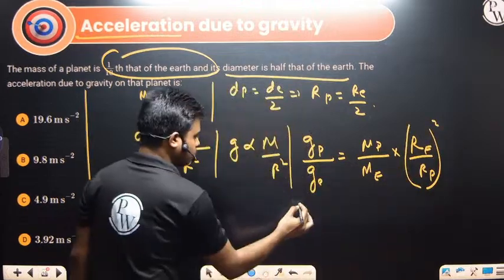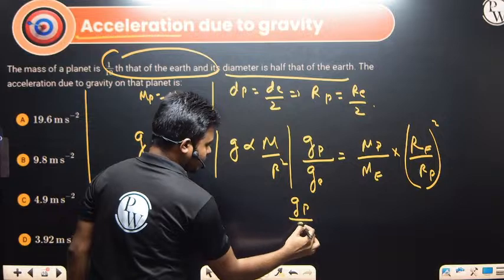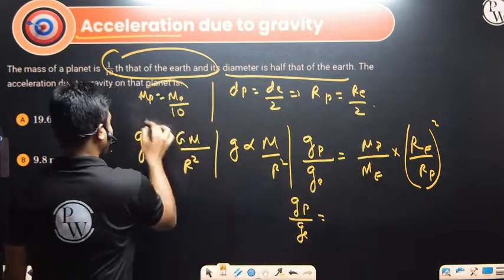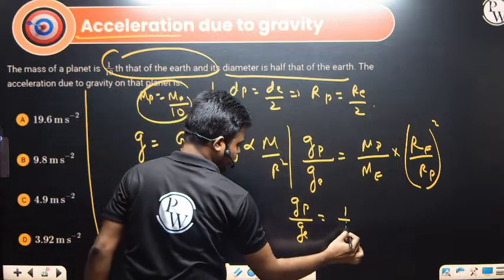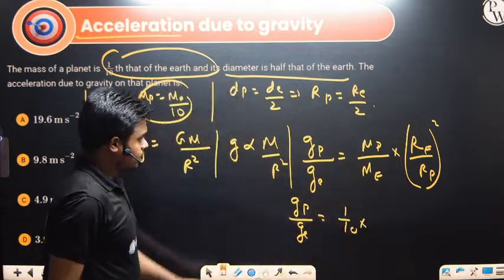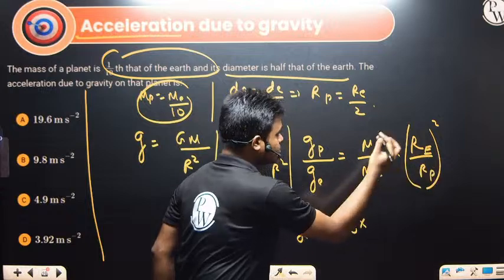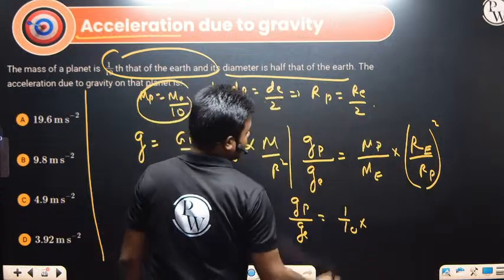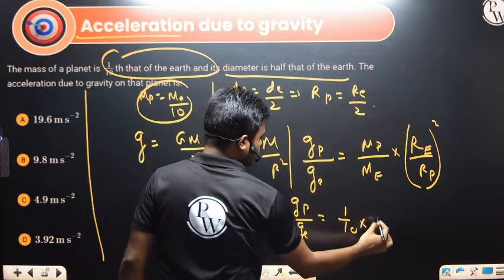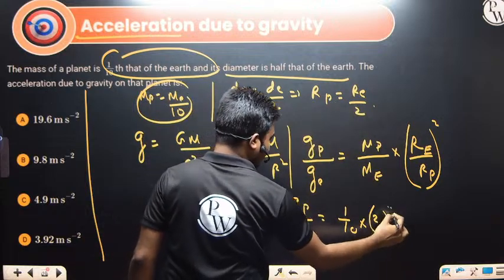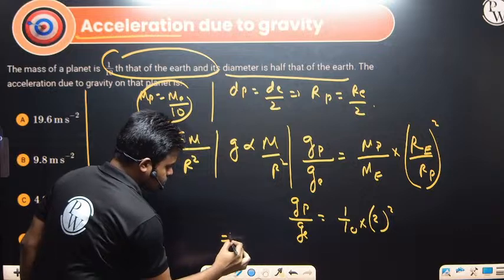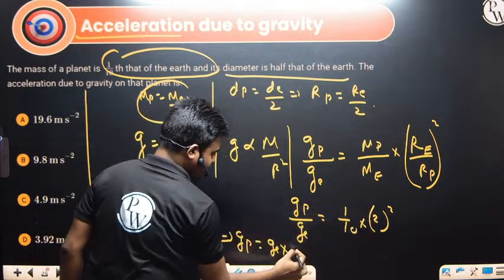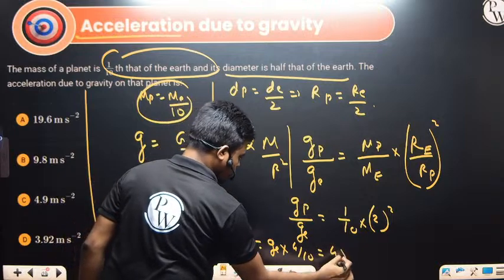So solving this, Gp by Ge, that is g at the earth, is given by the mass of the planet, how many times? Me by 10. So this ratio will be 1/10, into the radius of the earth by the radius of the planet, that will be 2. So this will be 2 square we are getting. So we are getting how much? So g at the planet is equal to g at the earth into how much? This is 4/10.